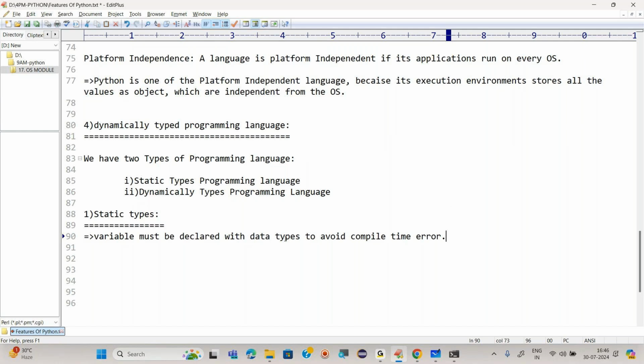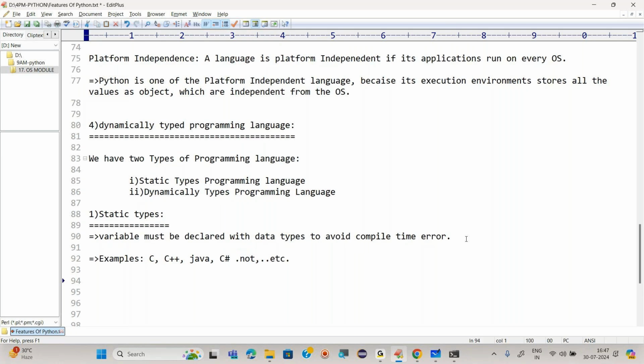So variables must be declared with the data types to avoid compile time error. That means it is one of the static typed languages. For example, examples are C, C++, you can say Java as well, you can say C sharp or .NET. Likewise, we have more examples. Are you getting it? Now, second is what?